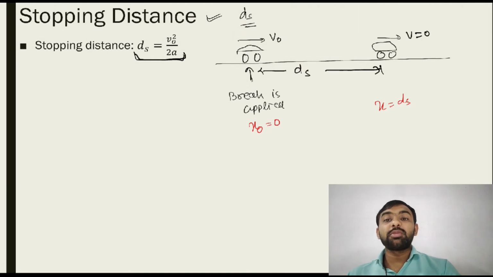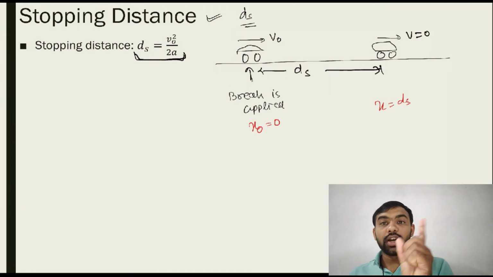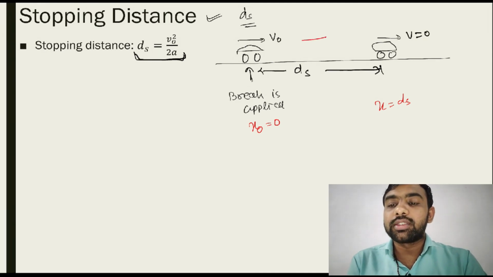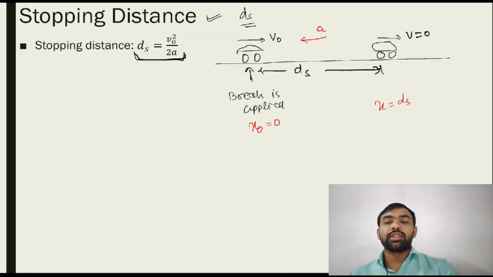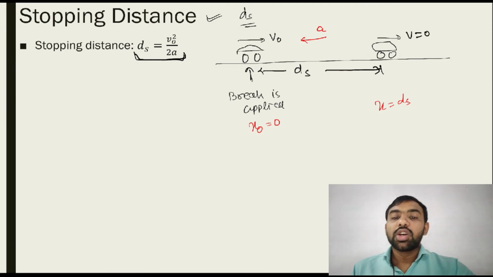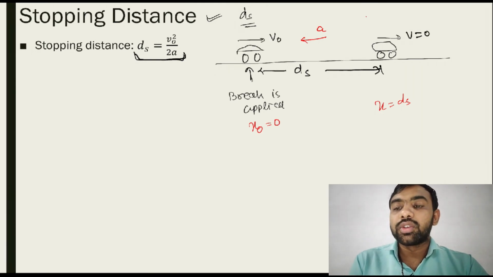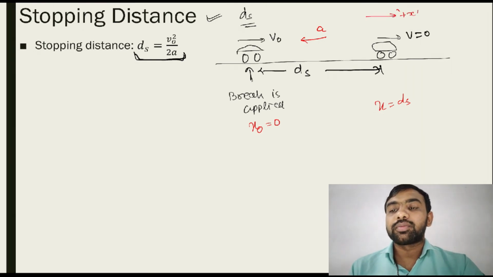If you apply the brake, it means speed decreases. Understand this. Speed decreases means it is retarding motion. Retarding motion means velocity and acceleration are opposite to each other. So in this situation, the acceleration is opposite to the velocity. Let's use the sign convention. This is considered as plus x.